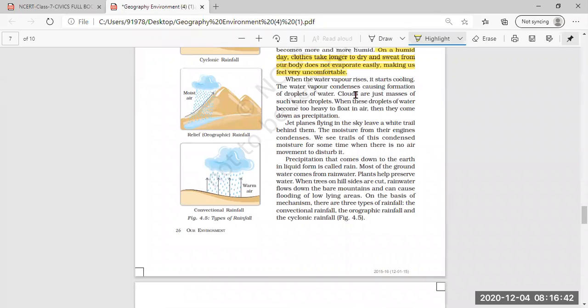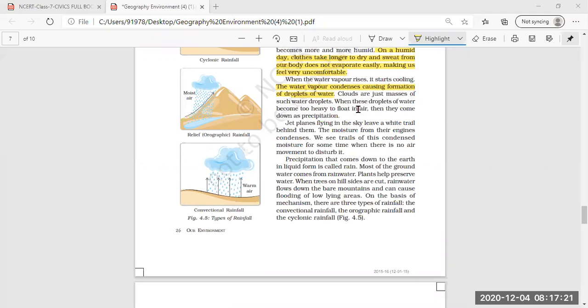Then, when the water vapor rises, it starts cooling. As soon as the water evaporates due to the heat of the sun from the water bodies, it goes up in the form of water vapor, and as it goes up, it starts cooling, and the water vapor condenses, causing formation of droplets of water. After cooling, when the water vapor goes up, it turns into droplets